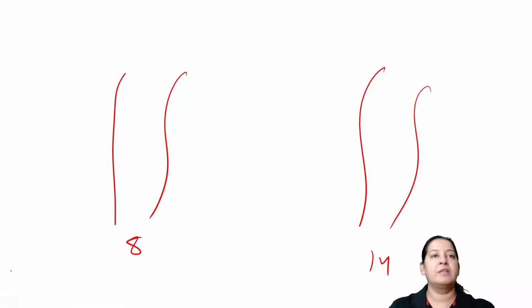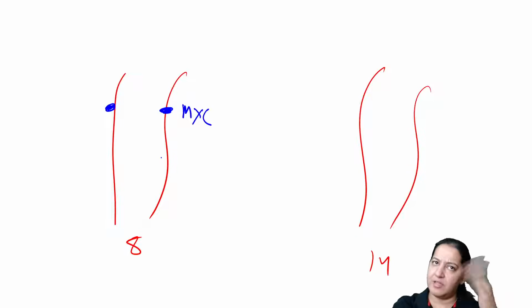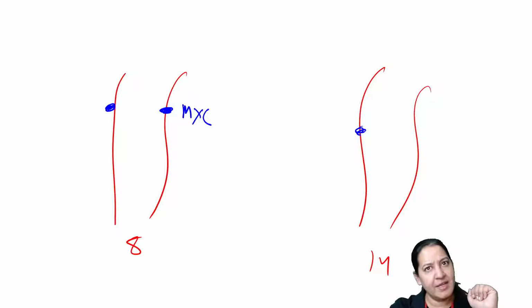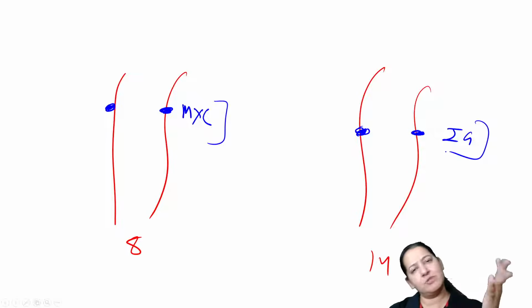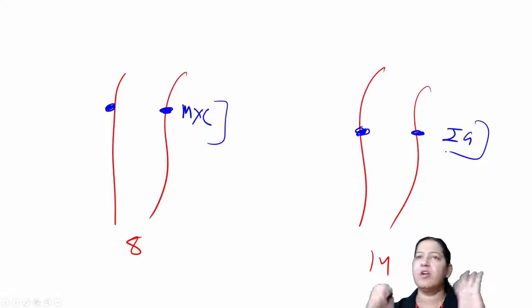On 8, there is a gene. The name of the gene is MYC. This is a normal gene present in me, you, everyone. On 14, there is another gene. The name of the gene is immunoglobulin. Immunoglobulin IgG gene, right? So that is on 14. Both of them are performing their normal function.